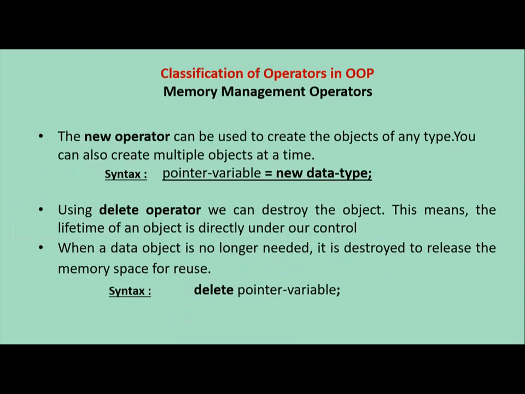Next one is memory management operators. There are two types of operators. First one is the new operator. The new operator can be used to create objects of any type. You can create multiple objects at a time. The syntax for the new operator is pointer variable equals new data type. For creating an object of a class, you have to use the new operator.